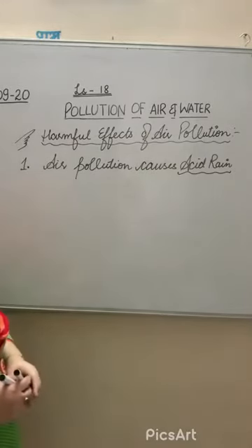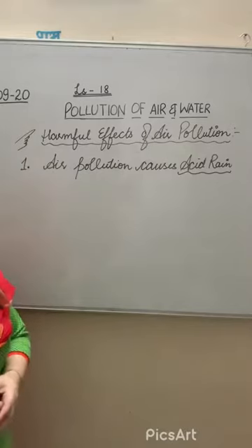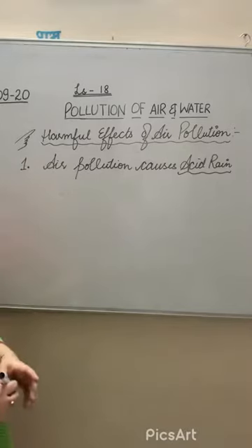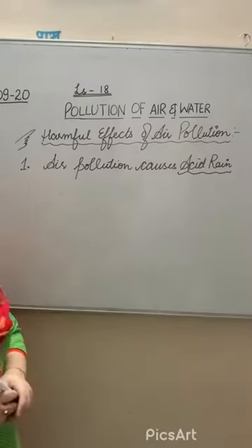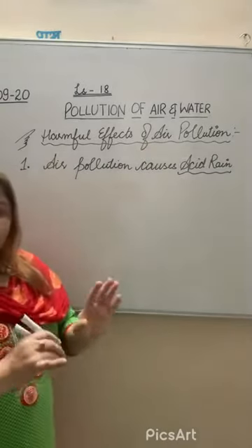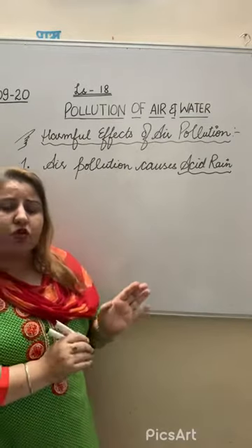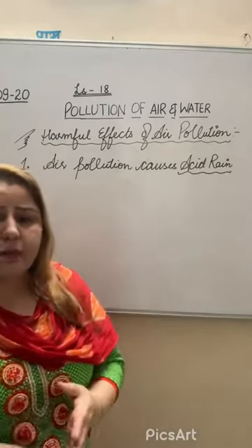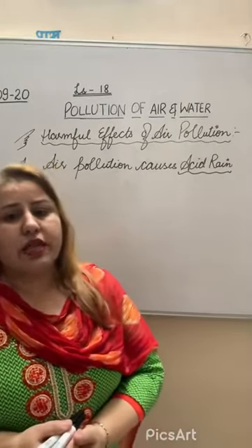What causes acid rain? How does acid rain occur? What are the main causes of acid rain? What are the effects of acid rain? So how does air pollution cause acid rain? As all of you know, we had already discussed the oxides of sulfur, oxides of carbon, nitrogen. They cause the air pollution.